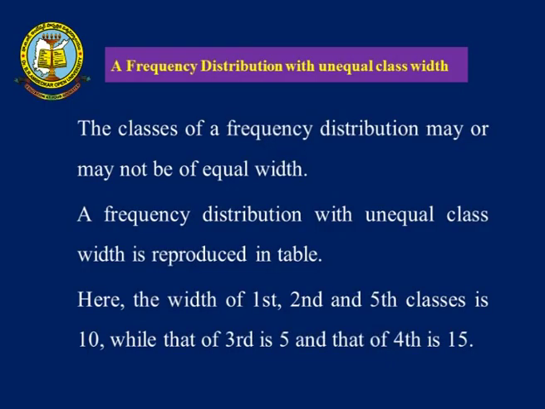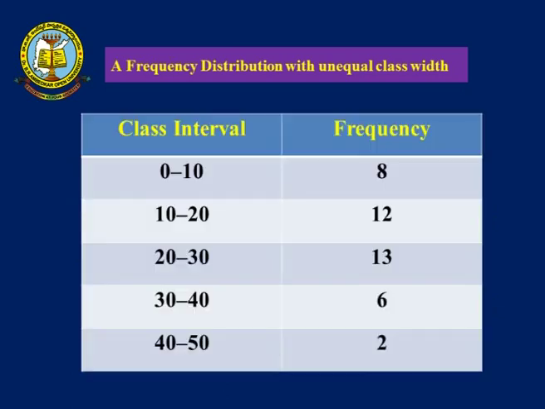Now, coming to the second one, a frequency distribution with unequal class width. The name itself tells about unequal class width. The classes of a frequency distribution may or may not be of equal width. Here is a frequency distribution with unequal class width. That means the class interval widths and mid values vary, and uniformity is not maintained. Such class intervals are known as unequal class widths.